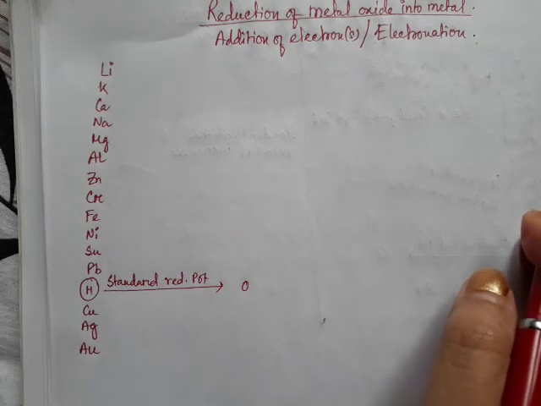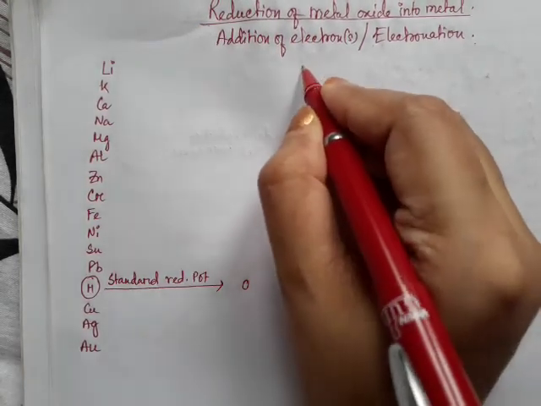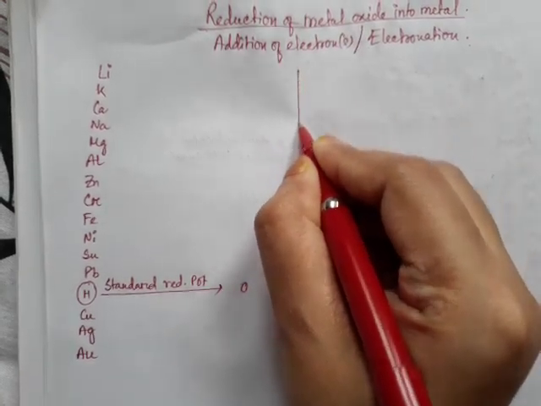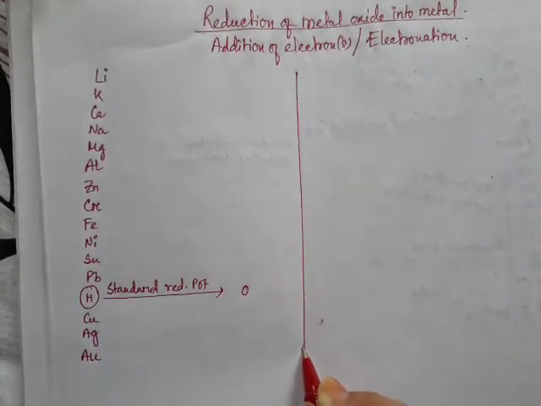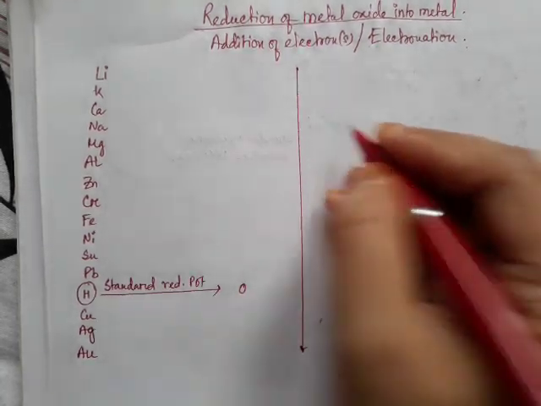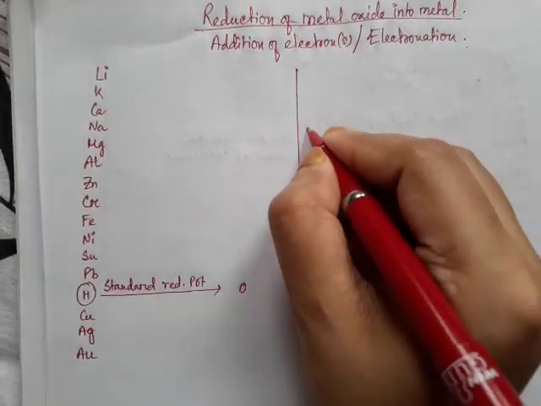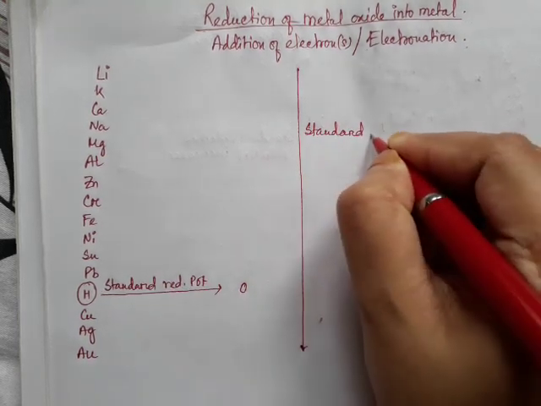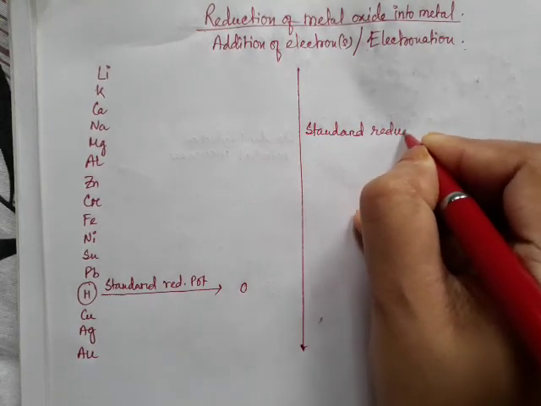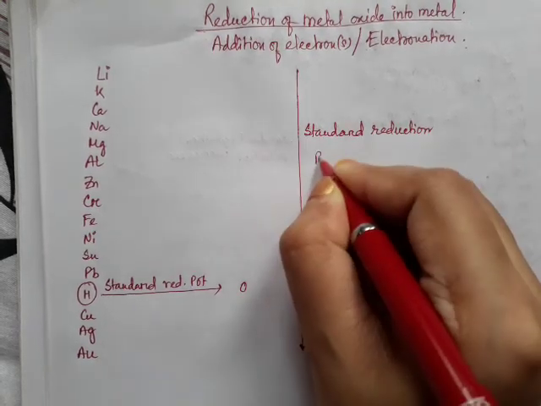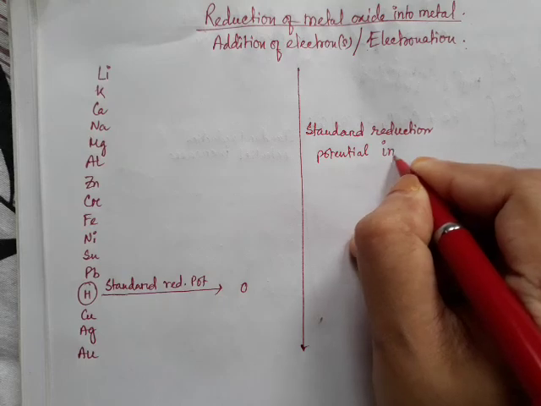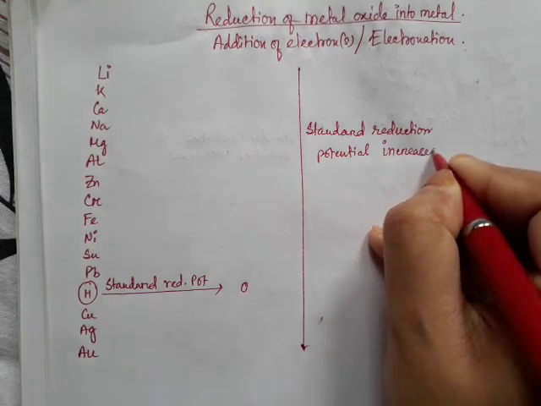Okay, so what is the significance of the series? So this is taken to be 0, I have told you. As we move from top to bottom of the electrochemical series, the standard reduction potential gradually increases in this direction.